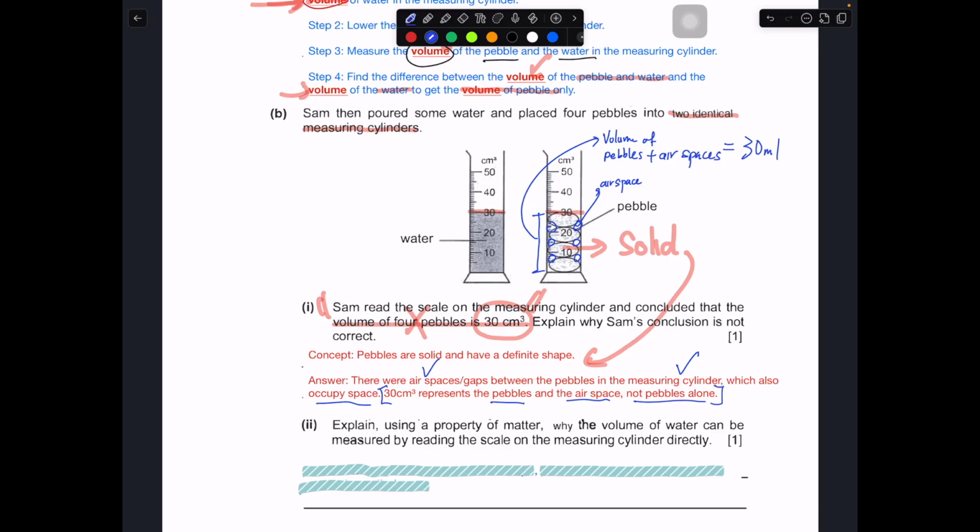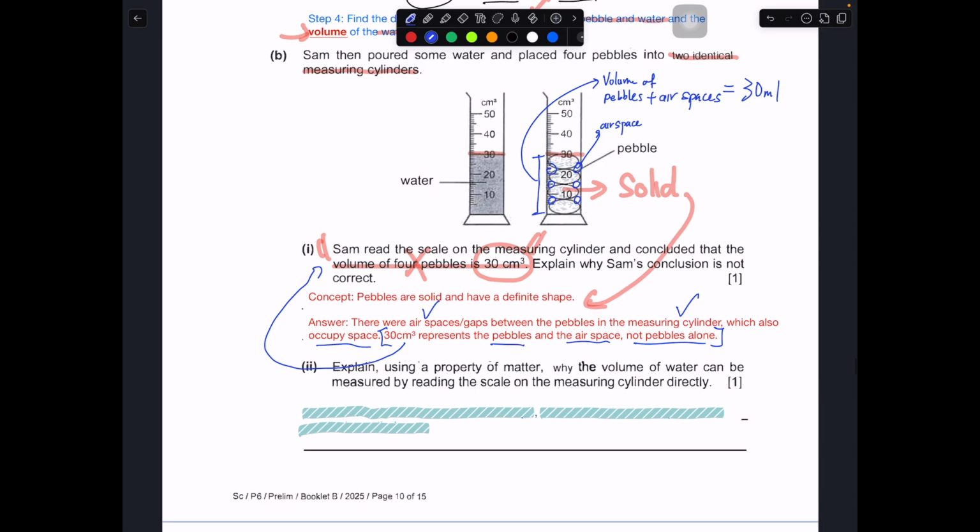So this will be the full answer. The last statement refutes the conclusion, saying that no, the volume of the 4 pebbles is not 30 because 30 includes air plus pebbles. Okay, so next we move up. Explain using the property of matter.